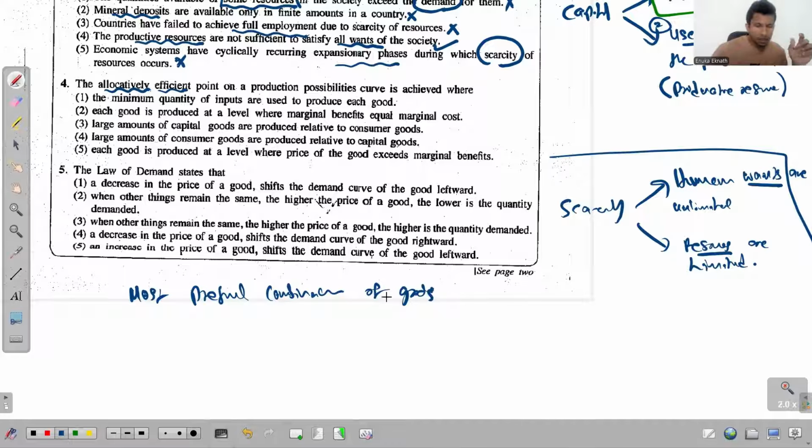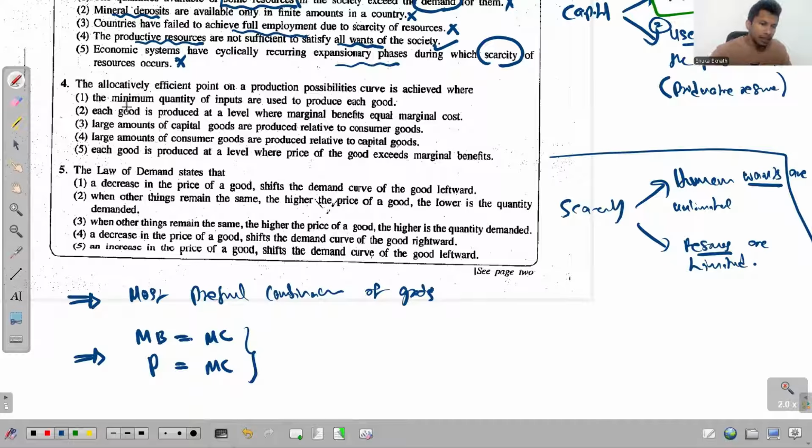And the other method of defining this allocative efficiency is that it's a situation where the economy produces at a point where marginal benefit becomes equal to the marginal cost. And in some papers, the marginal benefit we consider as price. So even if price is equal to marginal cost, we still say that in this given situation, the economy has achieved allocative efficiency, right? So these are the two main ways of defining this thing. So if you know this, you will be able to find the answer for this given question 4.